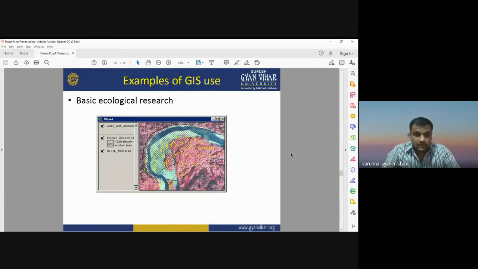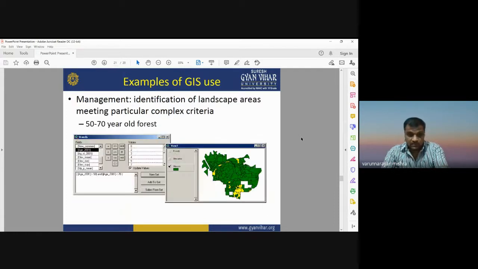It can be done by GIS. GIS is very much useful for assessing the rate of soil erosion. That can be helpful for analyzing the impacts of heavy rainfall or flooding on agricultural productivity. So this is another example of GIS in ecological research.